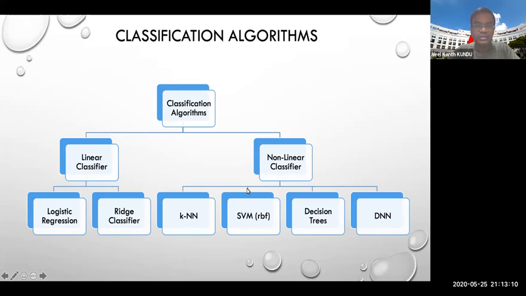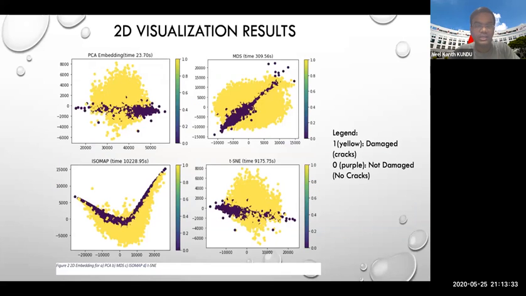Then we use different nonlinear and linear classification algorithms on the low dimensional embedding of our data set. Specifically, we use a 2D embedding of our data and then use classifiers like logistic regression, ridge classifier, k-nearest neighbor, SVM with the regularized radial basis function as the kernel function, decision trees and a deep neural network. These are the 2D visualization results of our high dimensional data on 2D plots. So we use PCA, MDS, Isomap, and t-SNE on our data.